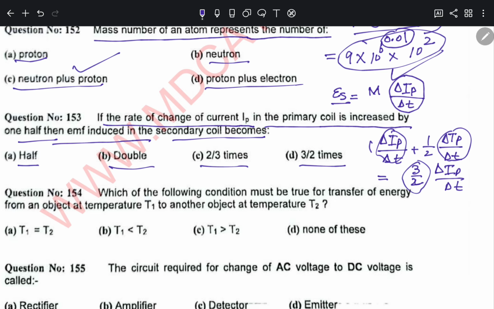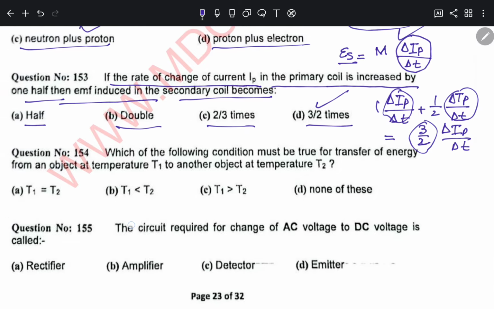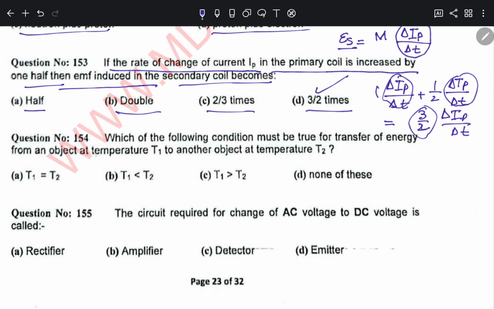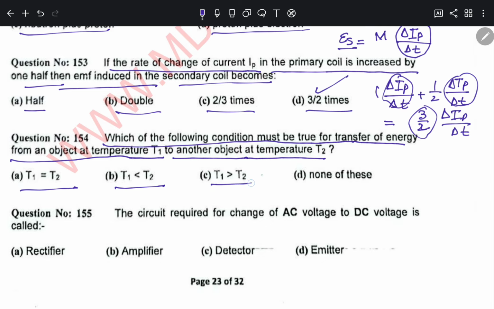Question number 154. Which of the following condition must be true for transfer of energy from an object at a temperature T1 to another object at temperature T2? T1 and T2 equal, T1 less than T2, T1 greater than T2, none of these. So in 154, the option C should be there, because if T1 has to transfer energy to T2, then T1 must be greater than T2.